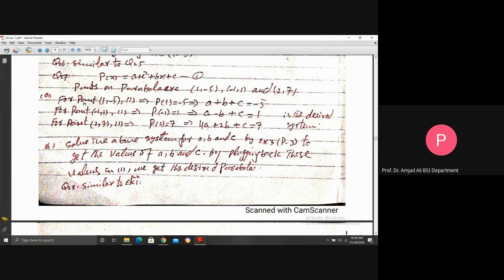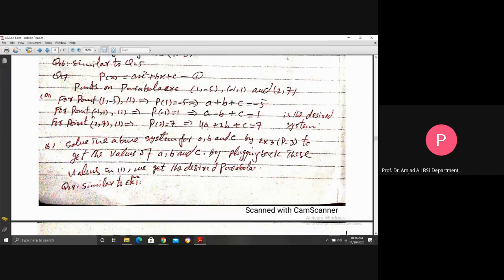Like you see, for the point (1, -5), equation 1 implies p(1) equals -5. That is, at x equal to 1, the p value will be -5. But p(1) means put x equal to 1 here. So a times 1 squared is a, plus b times 1 is b, plus c. So a + b + c equals -5.